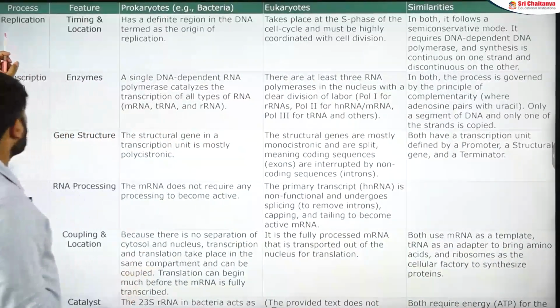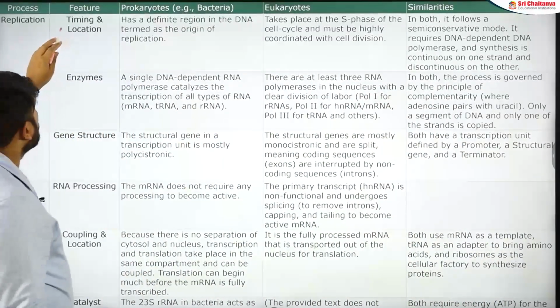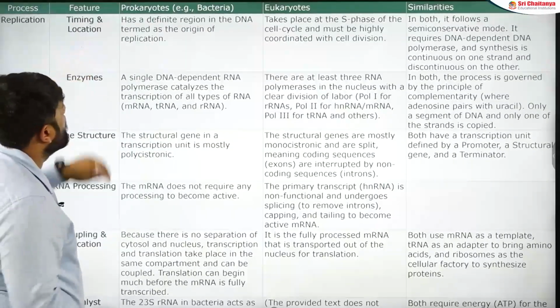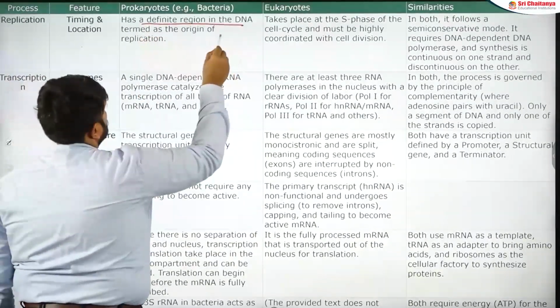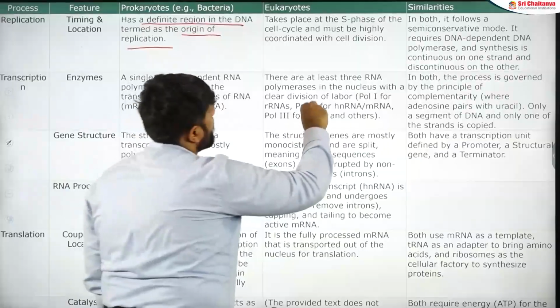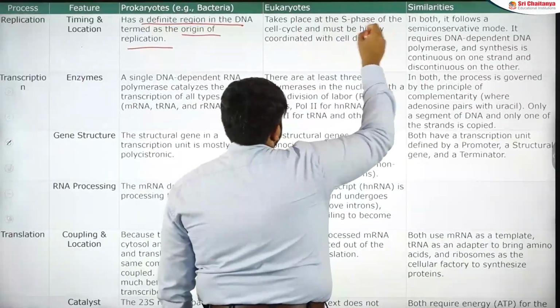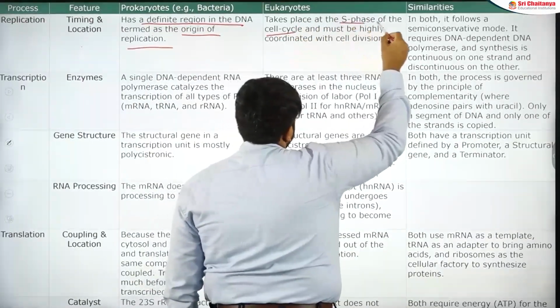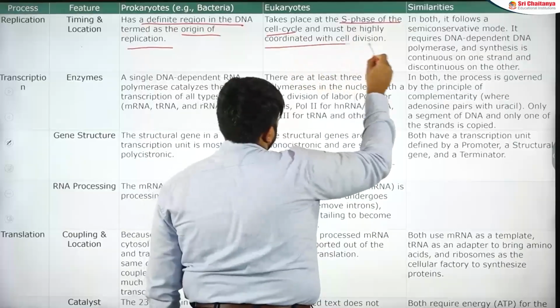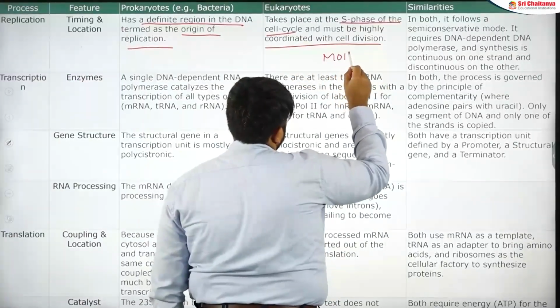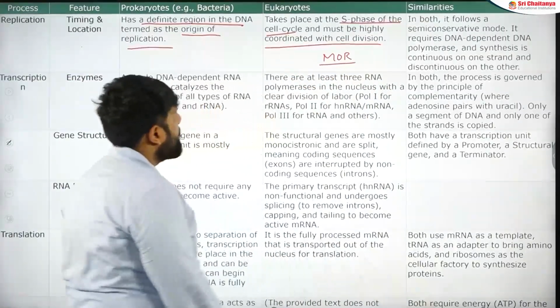So now in this you have replication, where you have the timing and the location. It is a definite region of DNA termed as origin of replication where it is happening in case of eukaryotes. It takes place in the S phase of the cell cycle. S phase is not mentioned in bacteria. Bacteria don't have an S phase, and also they have something called MOR, multiple origins of replication, which are found in eukaryotes.